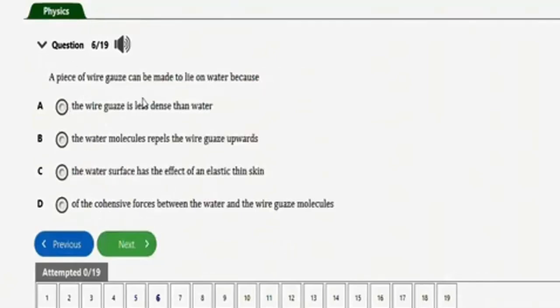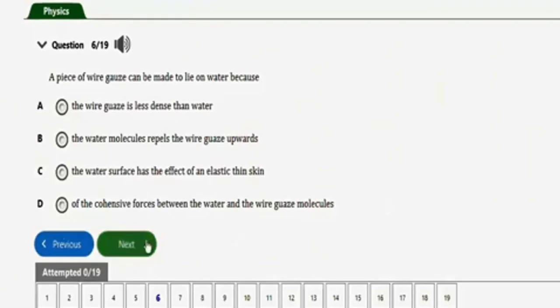So let's go to the next question, which is this one. It says, a piece of wire gauze can be made to lie on water because A, the wire gauze is less dense than water. B, the water molecule repels the wire gauze upwards. C, the water surface has the effect of an elastic thin skin. D, of the cohesive force between the water and the wire gauze molecules. So guys, the correct option to this question will be option C. A piece of wire gauze can be made to lie on water because the water surface has the effect of an elastic thin skin.